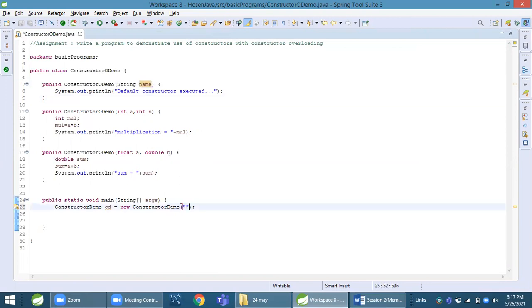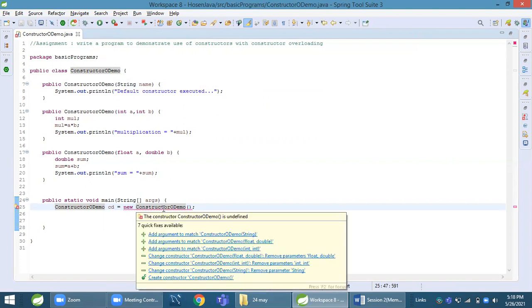And here I pass some string, let's say Mahesh. Oh, why is this happening? Can you tell me now? Because you can see the name of the constructor is different. The previous class name is here, but it should be ConstructorODemo. Yes, that's why it was happening. Now it's showing an error because it does not have any default constructor.